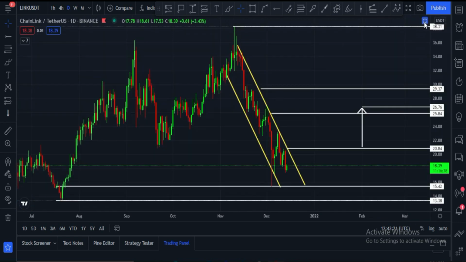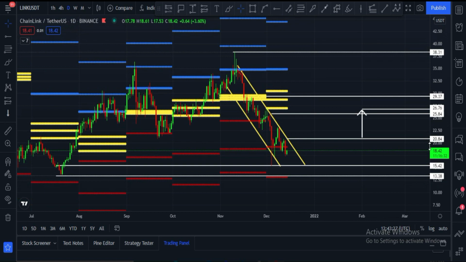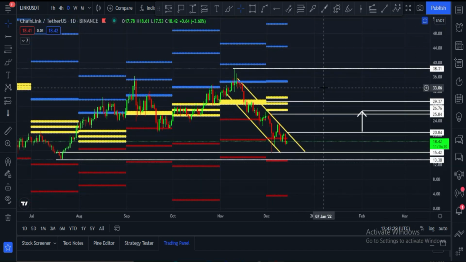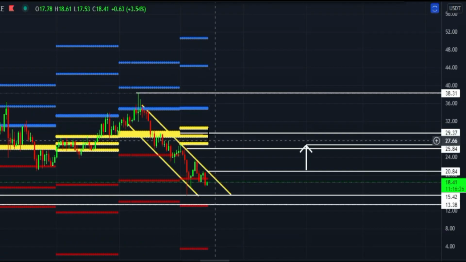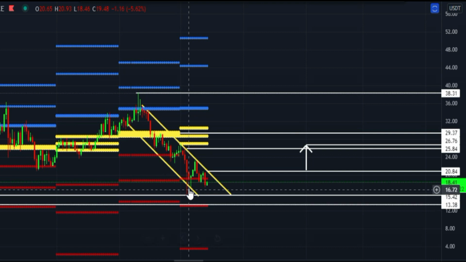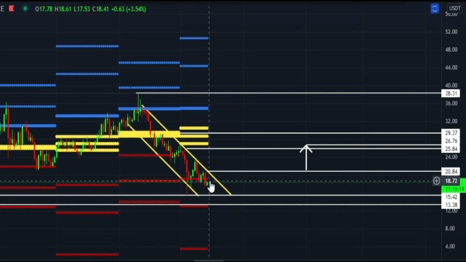And let me show you my favorite indicator, which is very important to me. This is CPR indicator. These yellow lines are main CPR trend lines, and these red lines are monthly bearish CPR targets. Candle hit this monthly CPR first target.